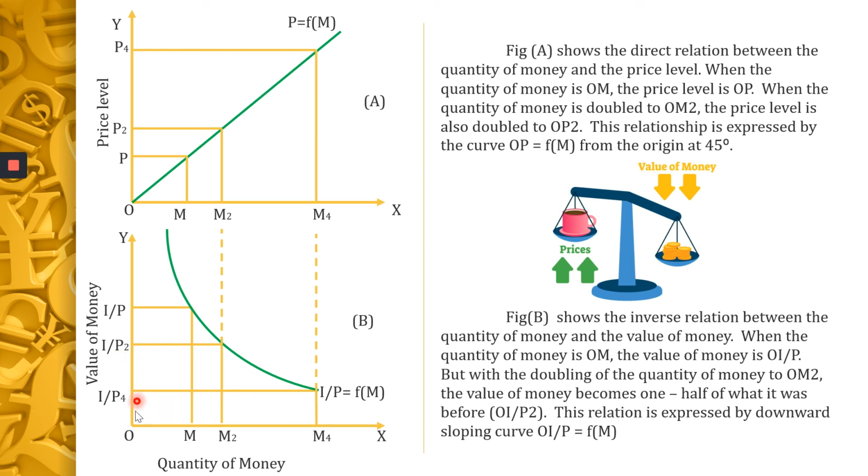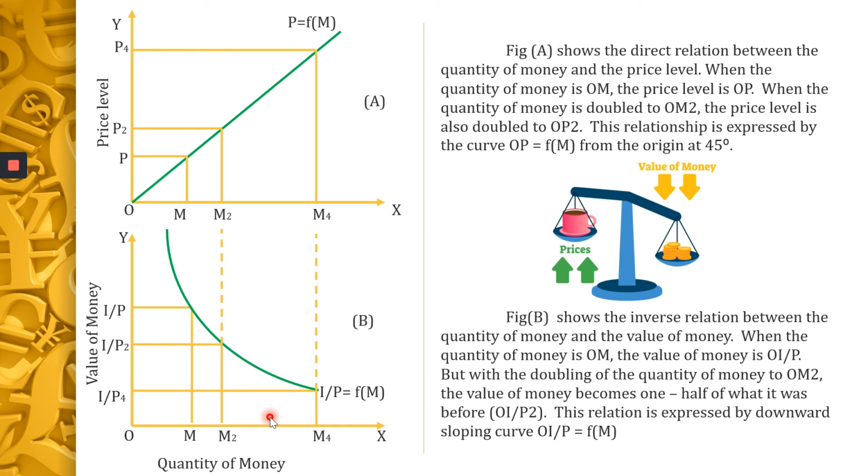Still, if the quantity of money is increased 4 times, the value of money drops 4 times. Okay, OI divided by P4. So here you have a downward curve. This curve shows that there is an inverse relationship between quantity of money and value of money. The relation is expressed by a downward sloping curve. OI by P is a function of M.